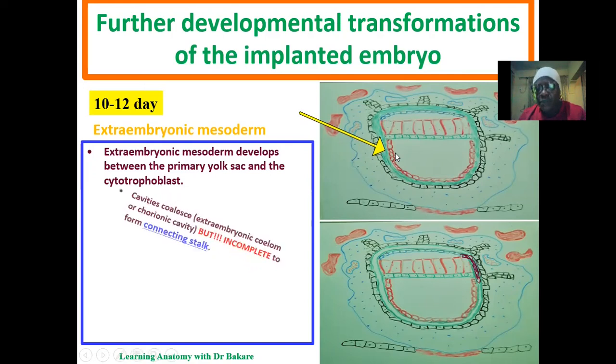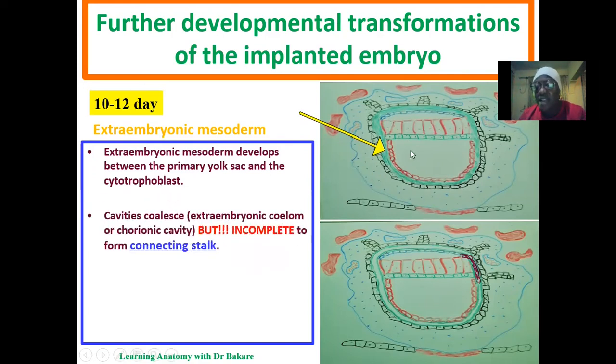As development proceeds, there's going to be the development of cavities within this extraembryonic mesoderm. And these small cavities will come together, will coalesce to form just a single cavity. And that is where we now have the formation of the extraembryonic coelom or the extraembryonic chorionic cavity.